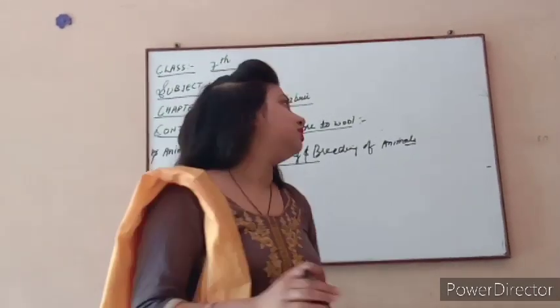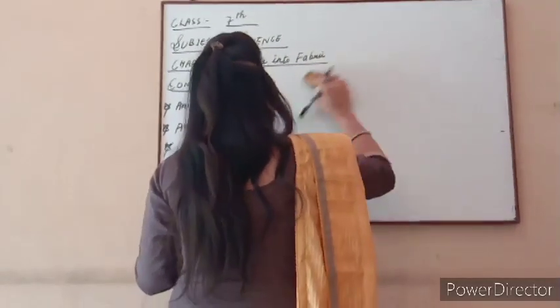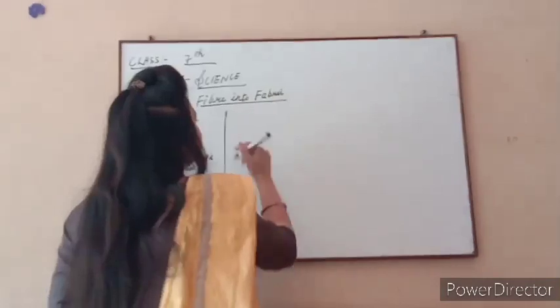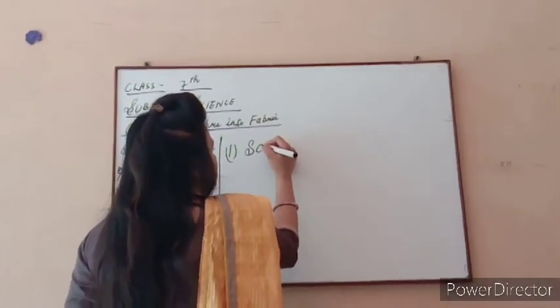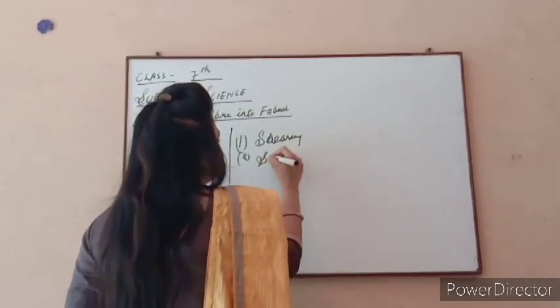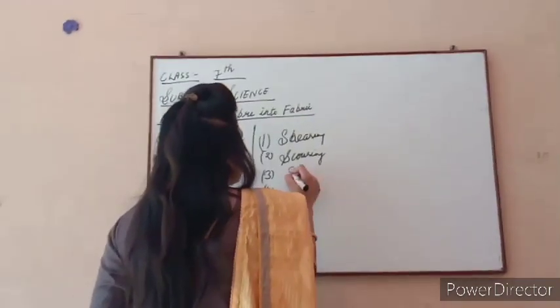Now after this we discuss the different processes, the different steps which we use to make fiber from the wool. First one is shearing. Second one is combing. Third one is sorting.